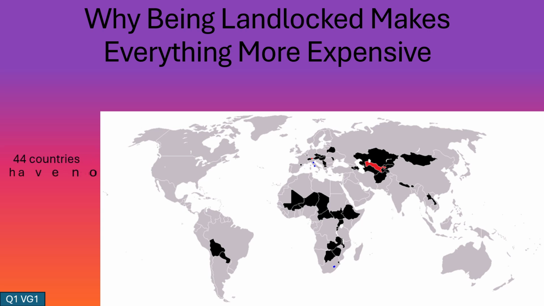When looking at a world map, one geographical feature immediately stands out. While most countries have at least some access to the ocean, 44 countries do not. These countries are known as landlocked countries because they have no direct access to the sea.